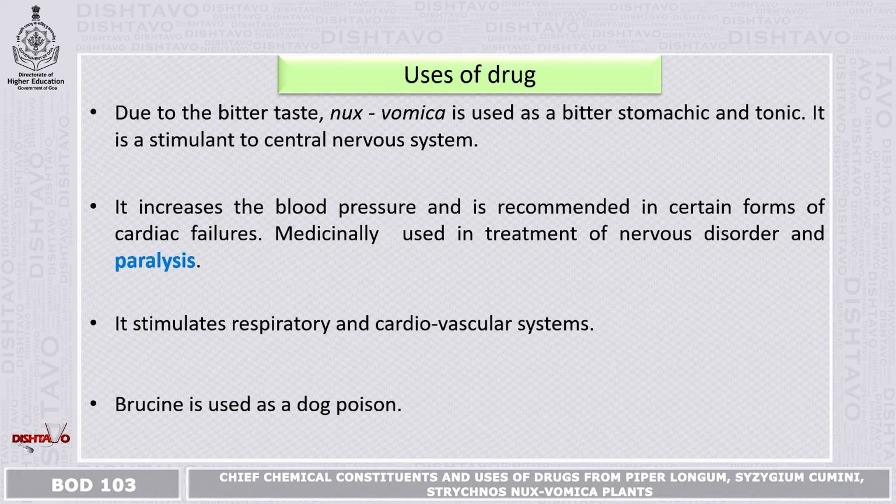People use it in nervous system diseases and as a tonic for the stomach. It increases the blood pressure and is also recommended in certain forms of cardiac failure. Also, it is used in nervous disorders and paralysis, and stimulates the respiratory and cardiovascular system.